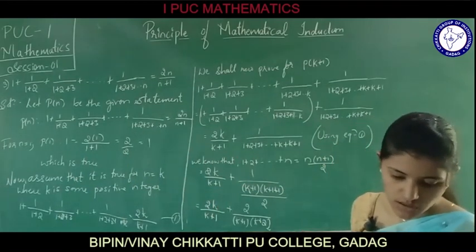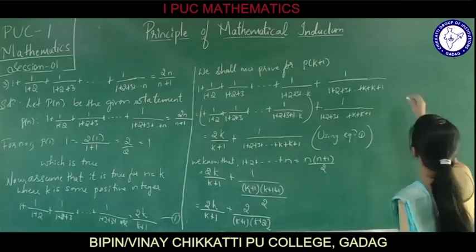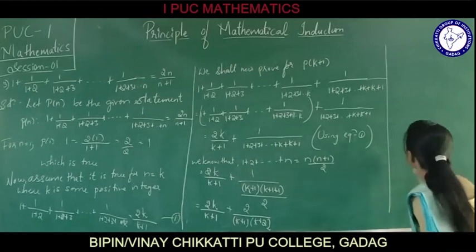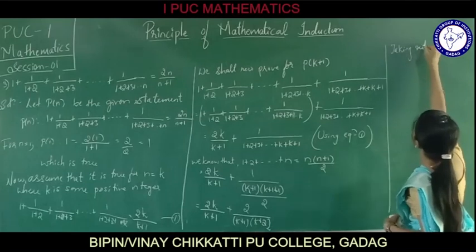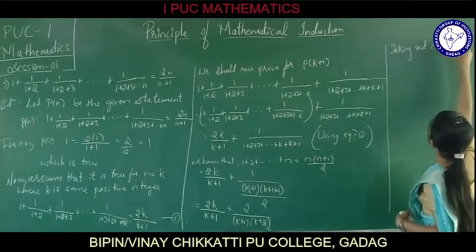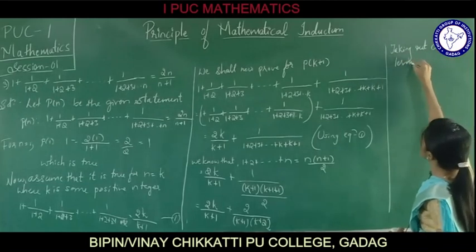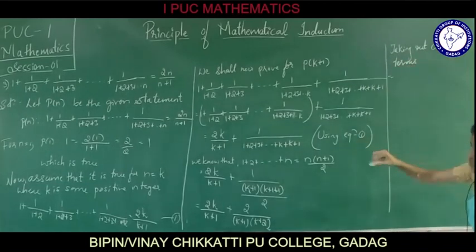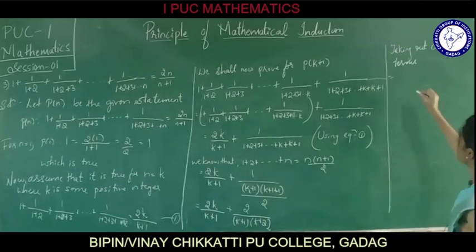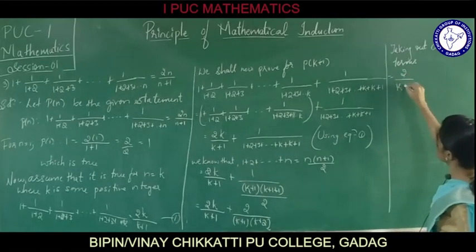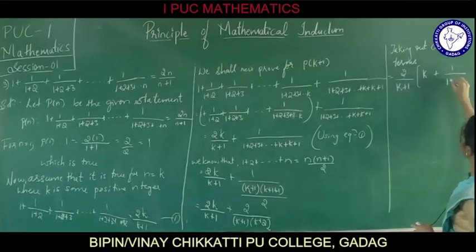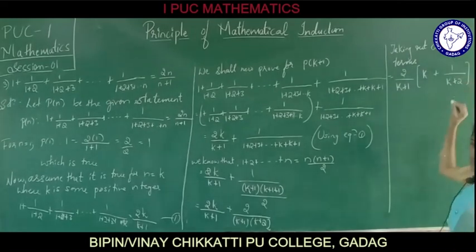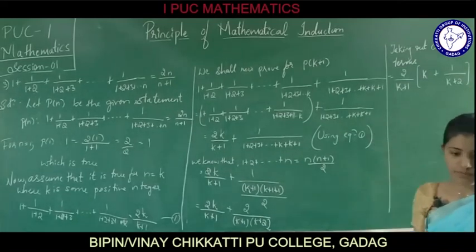Now taking out the common terms. What are the common terms? 2 is common, k plus 1 is common. 2 divided by k plus 1 is common. We are left with k divided by k plus 1... k plus 1 divided by k plus 2.